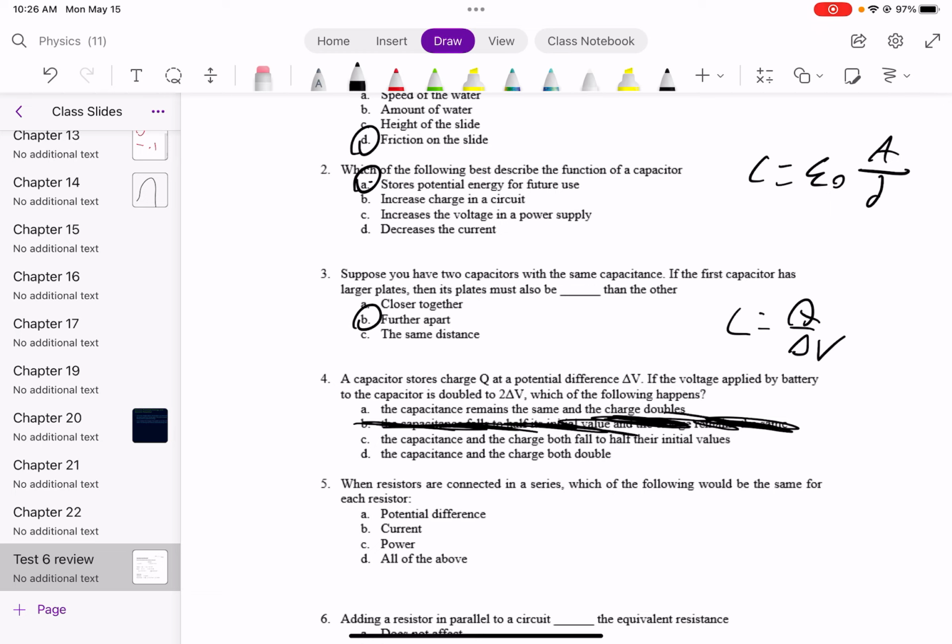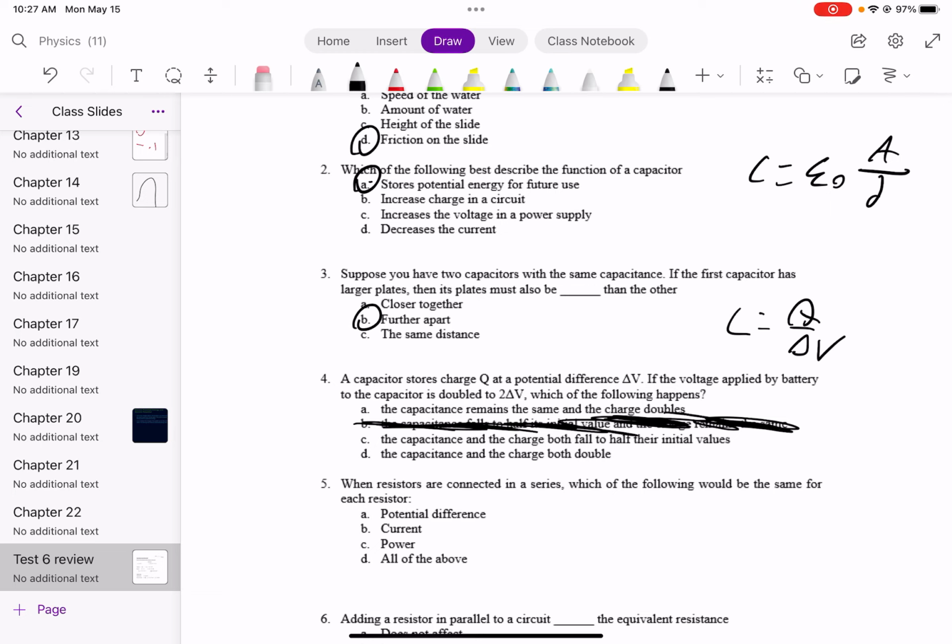So in this particular case, we are told that delta V is doubling. If delta V doubles, what would we expect to happen? If you look at A, C, and D as our options, we can see that A is the only one which mathematically makes sense. If V doubles and C remains the same, then we would expect Q to also double. So that makes A the correct one from a mathematical perspective.